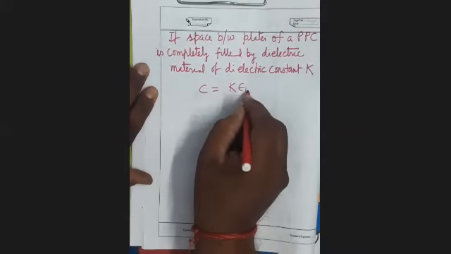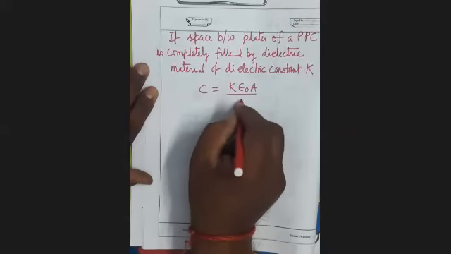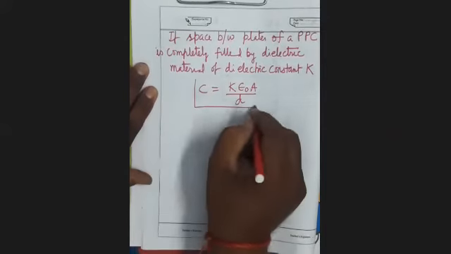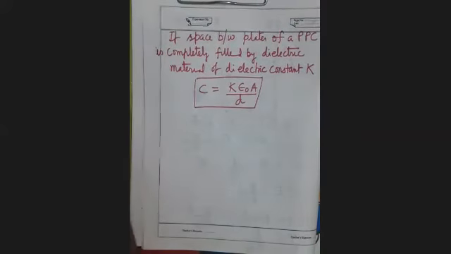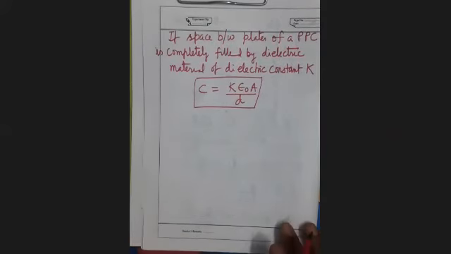K epsilon naught A upon D. This will become the capacitance. Capacitance will be this. Whether it is clear?